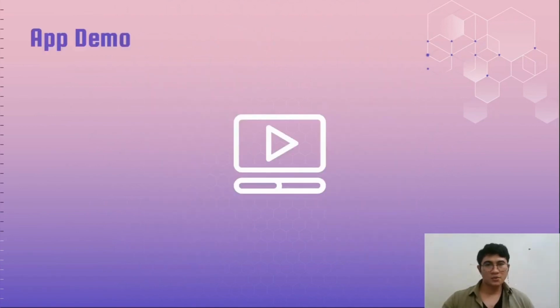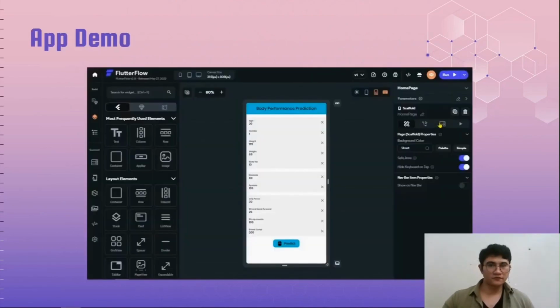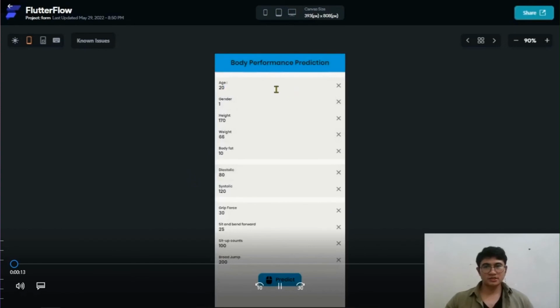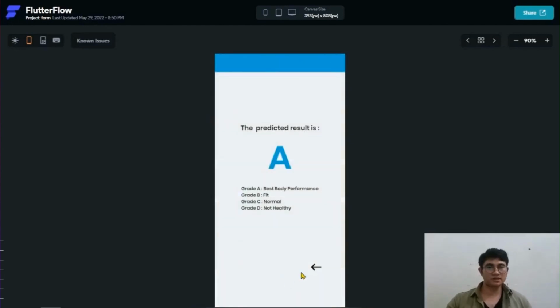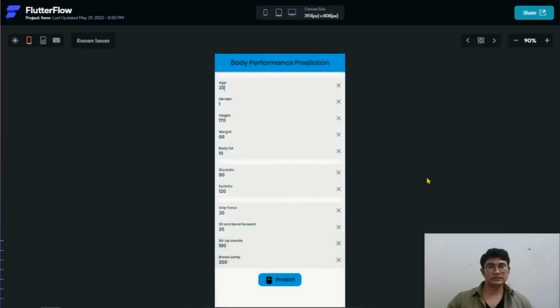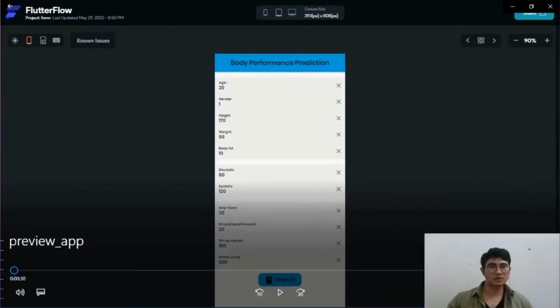Next is our app preview. Here is our app preview where we will play a video now. As you can see here, this is the first page of our app where we input the information and click the predict button so that our machine learning model will provide us with the result.